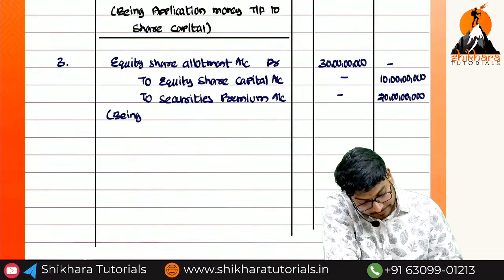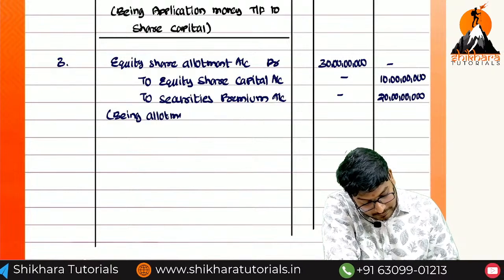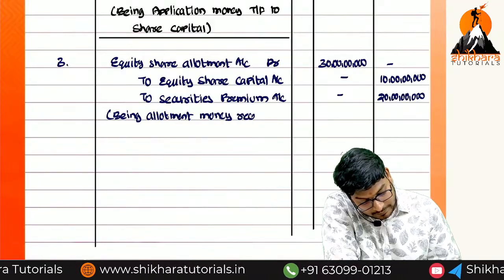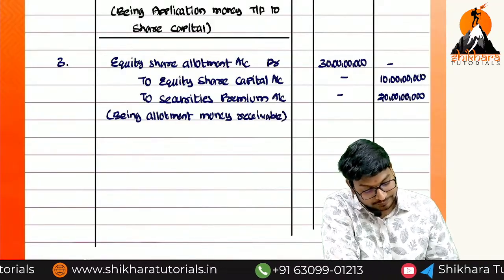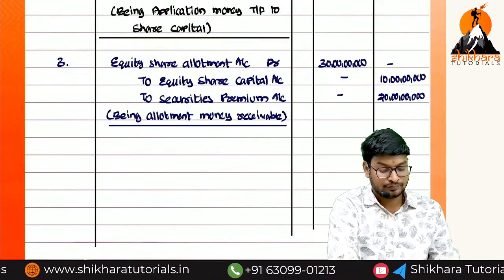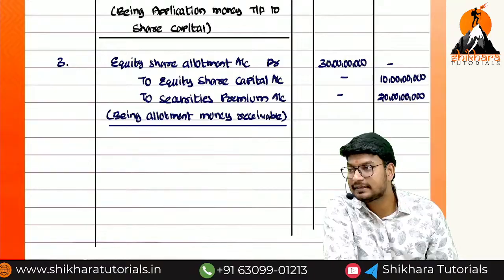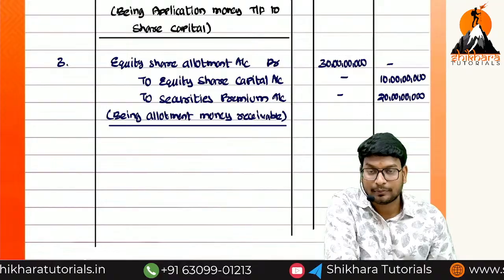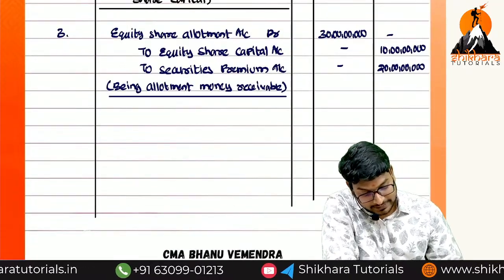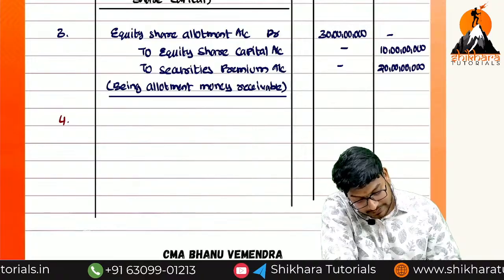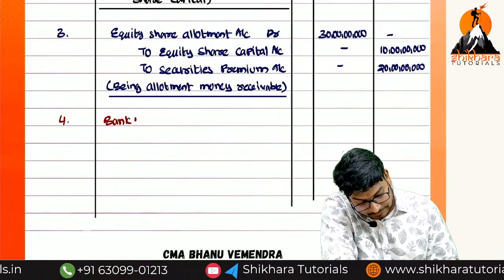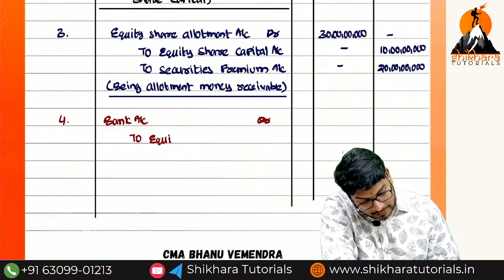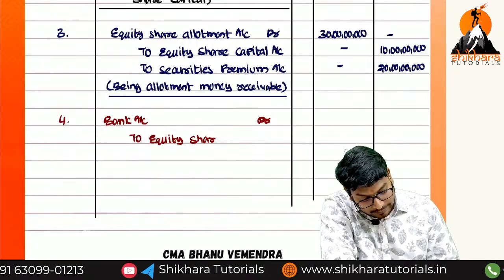Being allotment money receivable. We have received on total shares. Is there any calls in arrears? There are no calls in arrears. We have received all the amount from the shareholders. So what is the entry? Bank account debited to equity share allotment account.